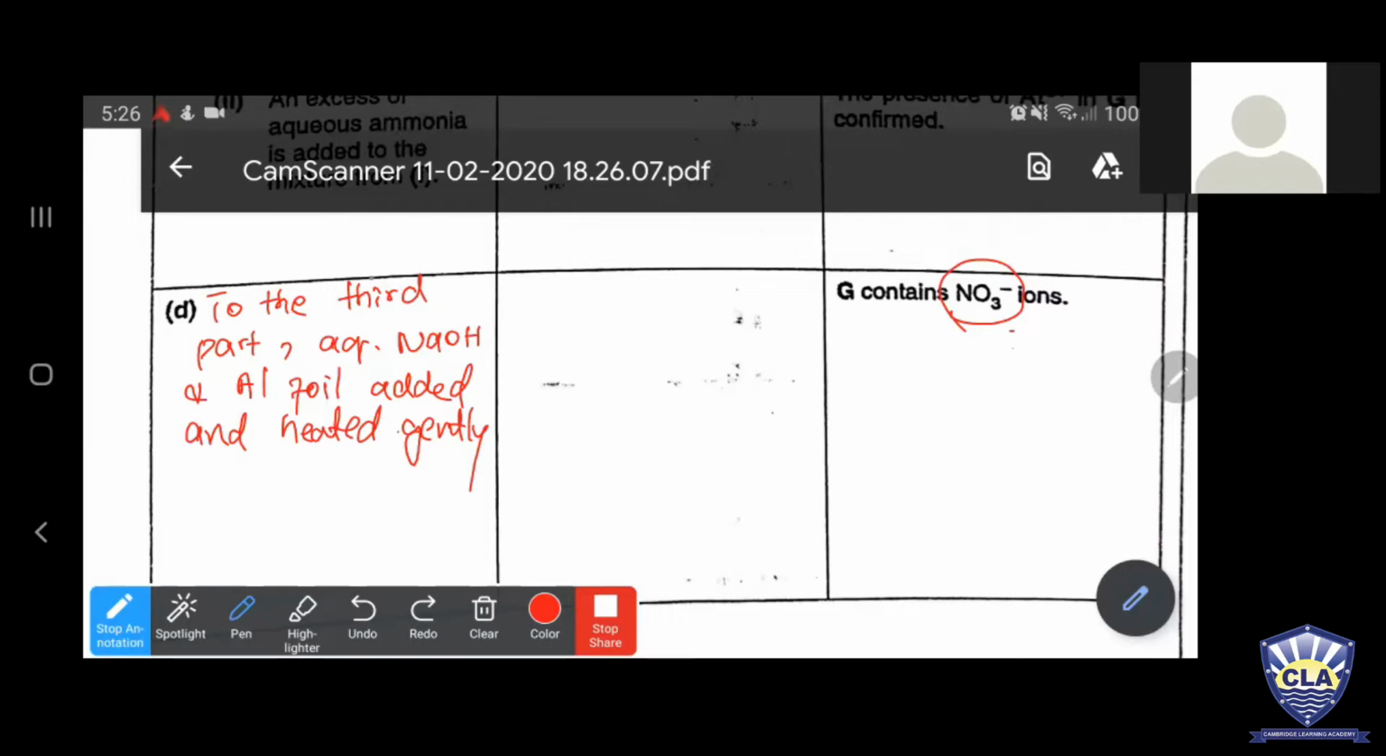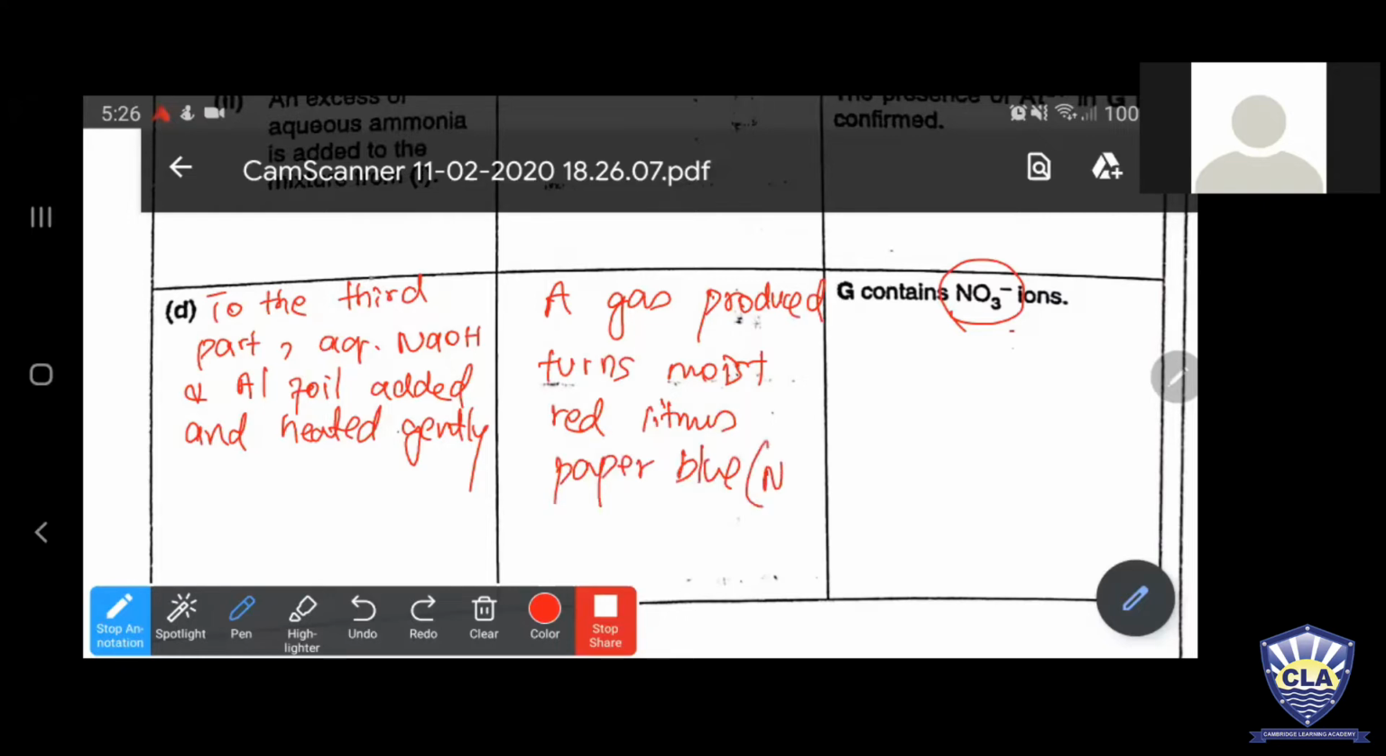What would have happened? A gas is produced which turns moist red litmus paper blue, and that gas is actually ammonia gas. So your anion is being confirmed. You got it? Just take the screenshot now. I'm going to move to the second question. The question is complete up here. Yes, beta? Anybody wants to ask?